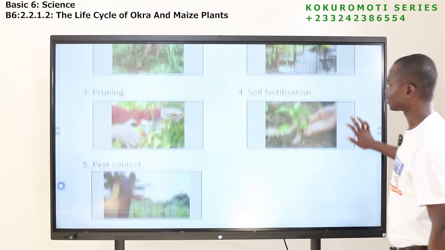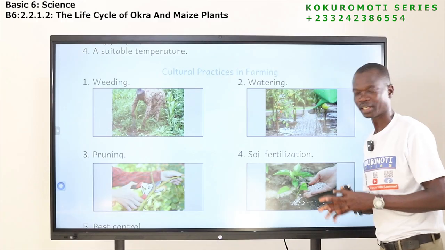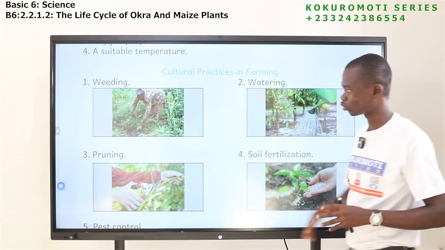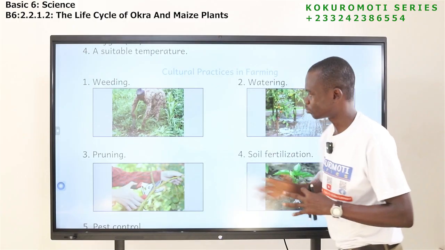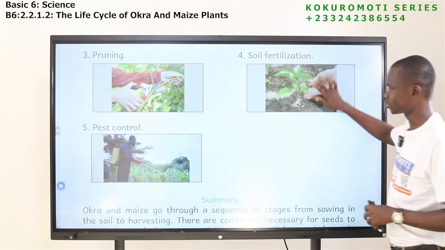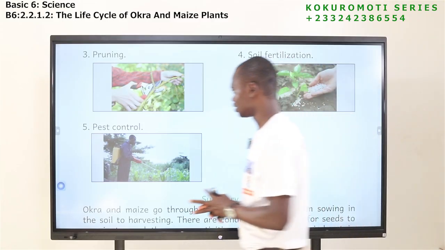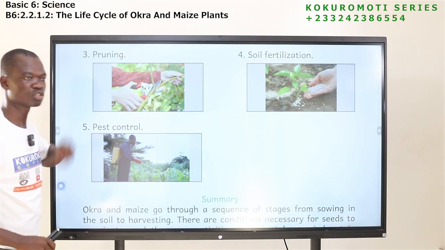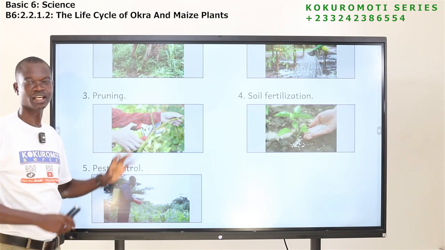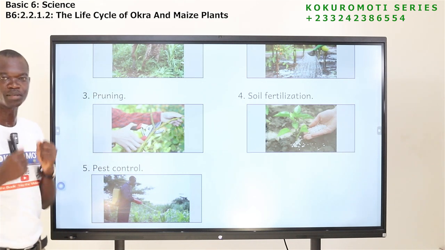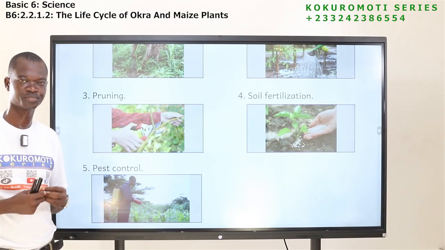the cultural practices that we need to know anytime we go into farming. One, we have to weed. Two, we have to water the plants, we have to prune the plants, we have to fertilize the soil, and then we need to control what? Pests. So if you finish sowing, these things are there, make sure you do all of them. And if you are able to do all these, the plants will grow and bear more fruit for you.